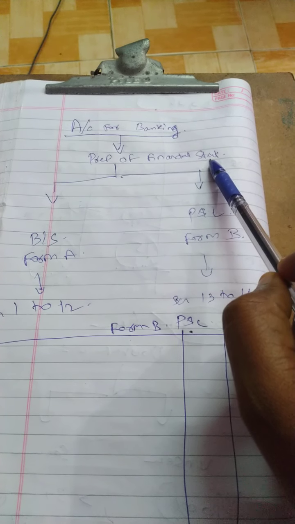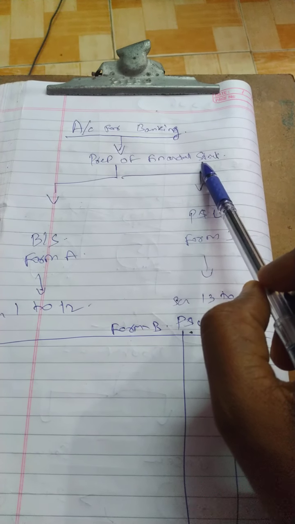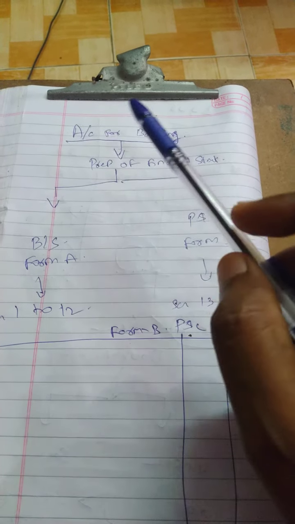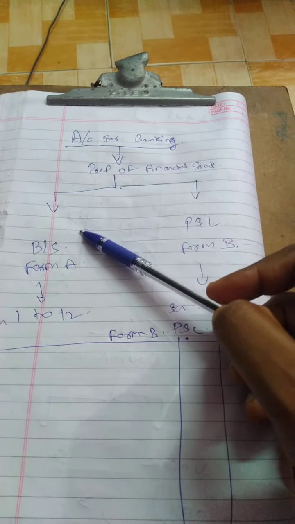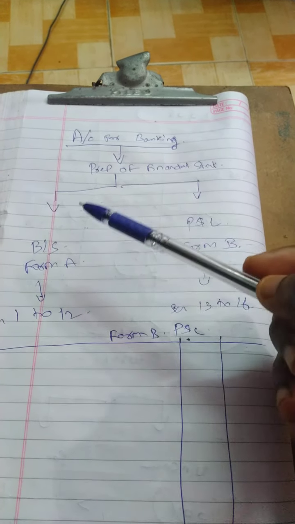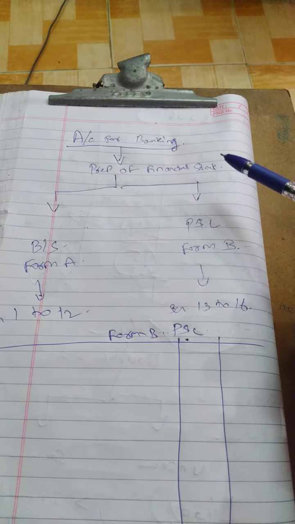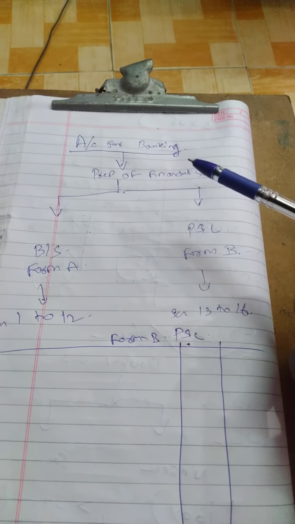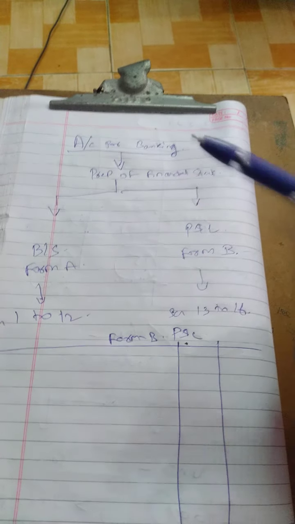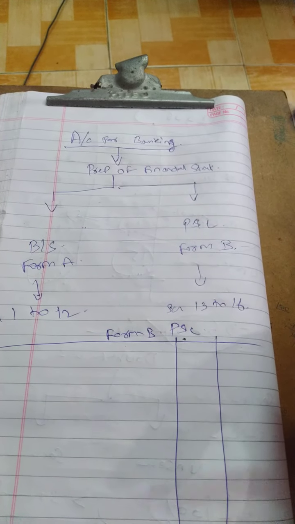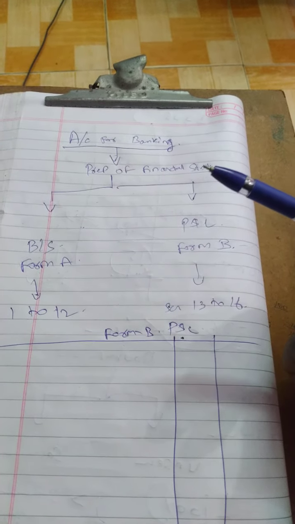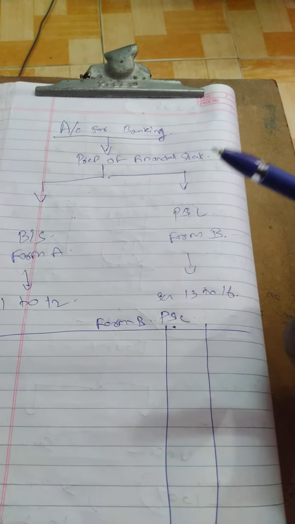What is a financial statement generally? Actually, a financial statement is nothing but your P&L, balance sheet, and cash flow statement. These are the things we call financial statements. The purpose of financial statements is what actually? I am not going to discuss more about what final accounts, P&L and balance sheet are. I hope all of you know the meaning already.